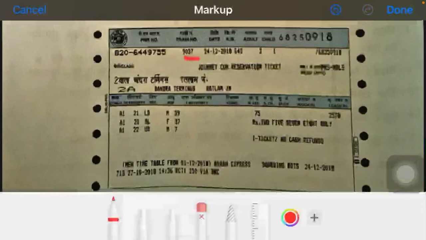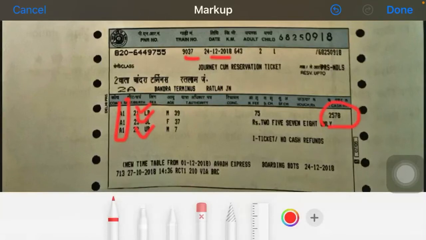What is the date of journey? We can say that 24/12/2018 is the date of journey. What is the coach and seat number? A1 is the coach and the seat numbers are 21, 22, 23. Now the fare of the ticket, which means the cost of the ticket. It is 2578. Now distance covered: how much distance is covered by the train? That is 643. Now the name of the train, that is Awadh Express.